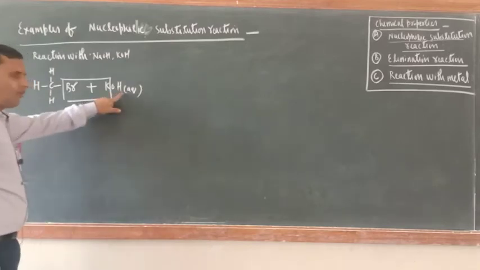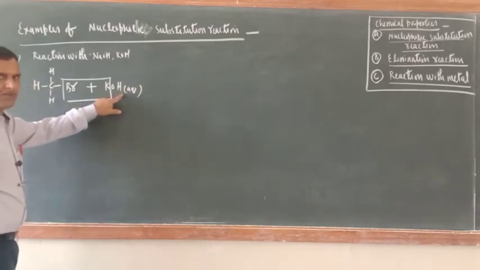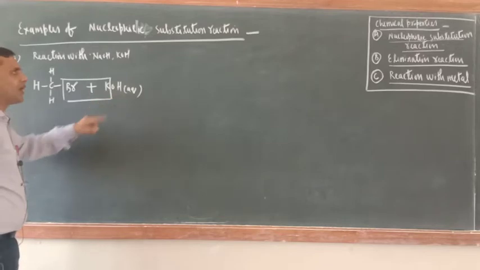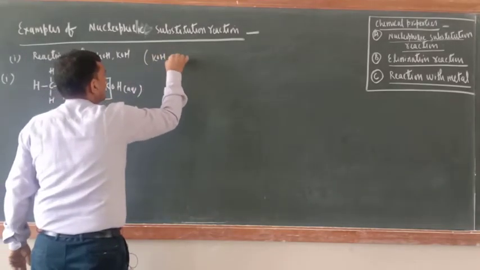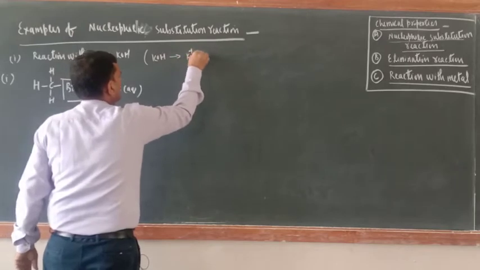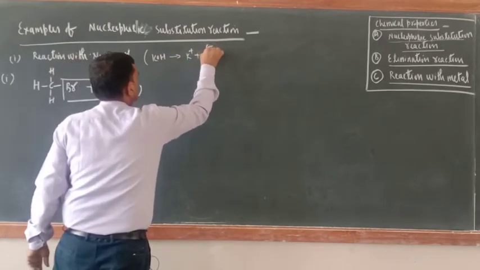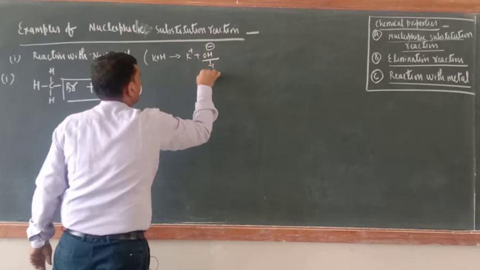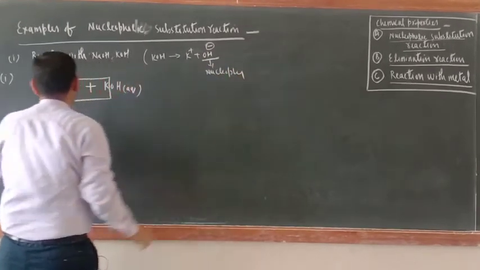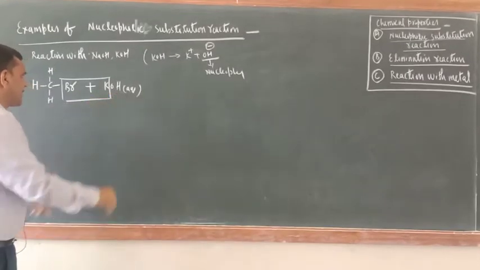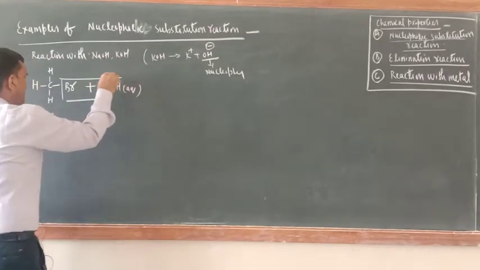Now just see why I am telling you that you have to take aqueous. In the aqueous form only, KOH will be ionized into K positive plus OH negative. So now OH negative is nucleophile. This is dissociated K positive and OH negative.